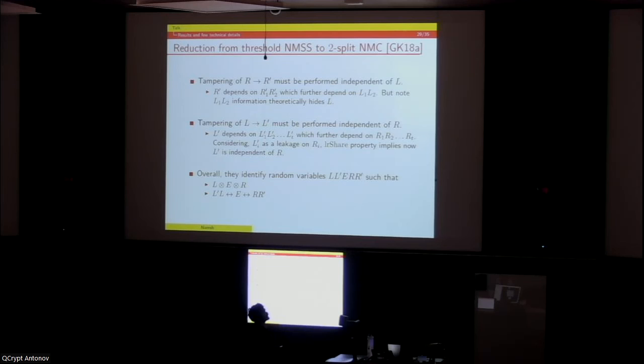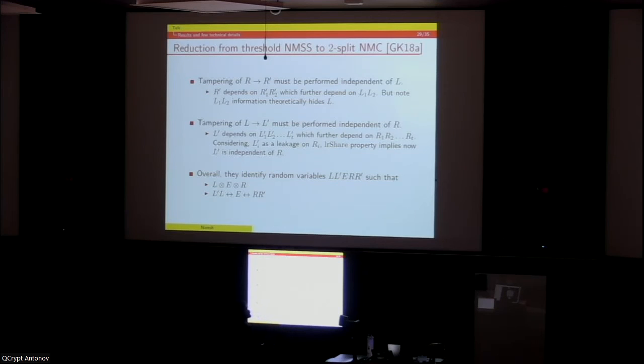The reduction from threshold NMSS to 2-split non-malleable codes goes in 2 steps. The first step is we need to show that tampering of R to R prime must be performed independent of L. That's what we mean by split-state tamperings.